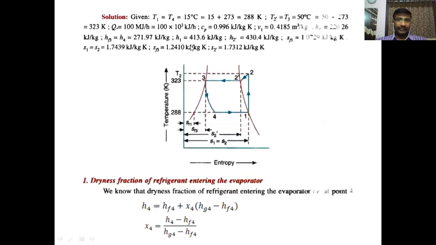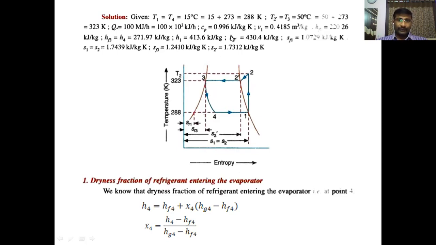This is the data given in the data table. The temperatures T1 and T4 are given as 15 degrees centigrade, the evaporator operating temperature, that is 288 Kelvin. And T2-T3 is given as 50, that is 323 Kelvin. And the amount of heat rejected during the process 2 to 3 in the condenser is 100 megajoules per hour, that is 100 into 10 cube kilojoules per hour.